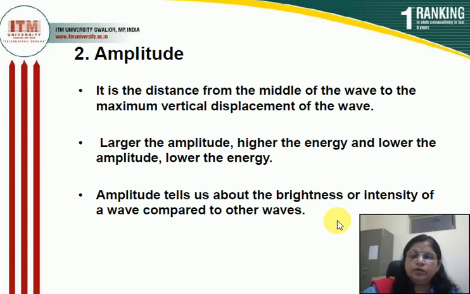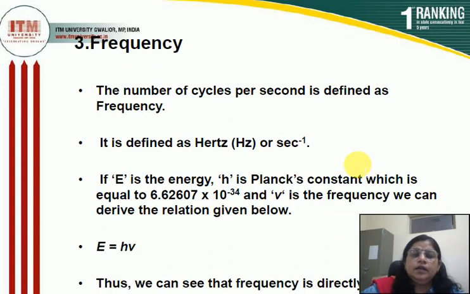Higher the amplitude, higher the energy; lower the amplitude, lower the energy. With the help of amplitude, we can explain the brightness and the intensity of the wave. Third is the frequency.